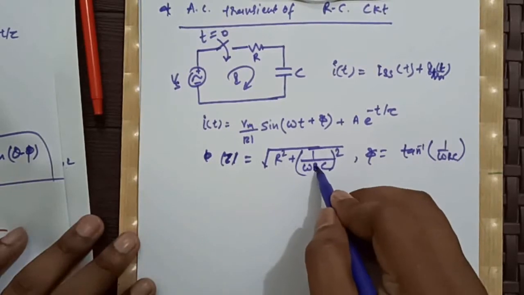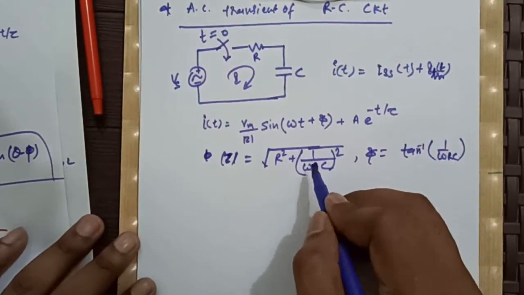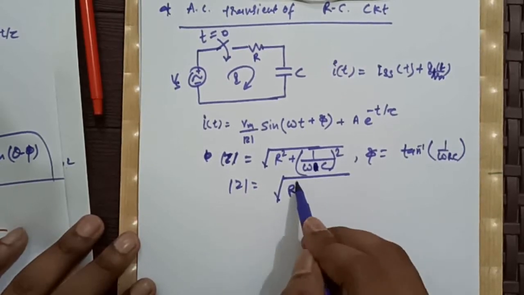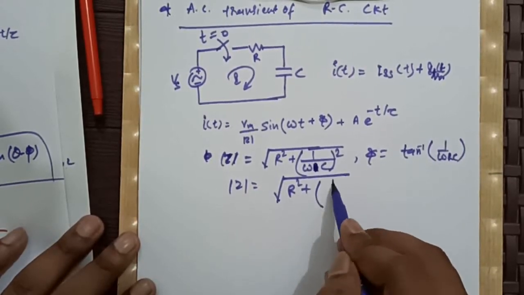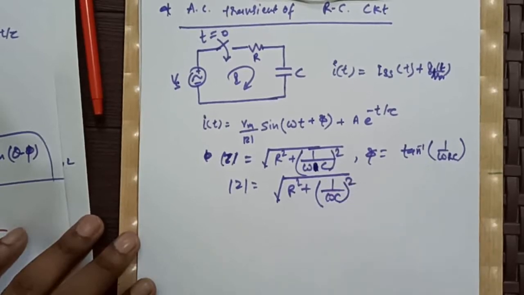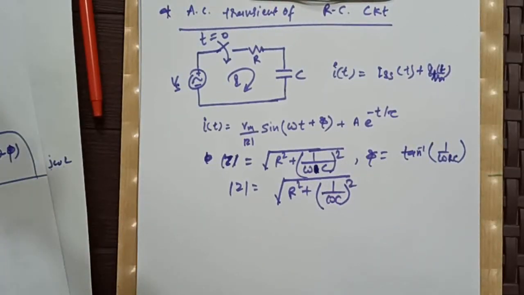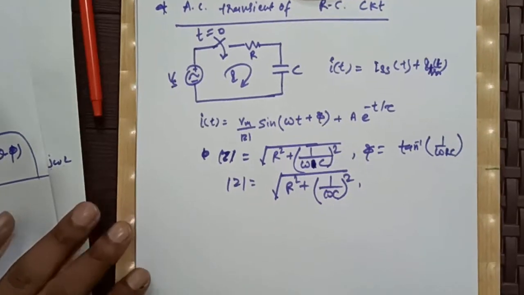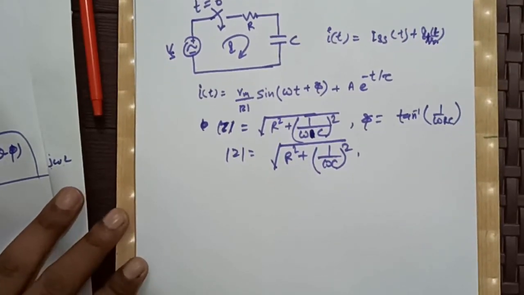Sorry, this will not be there. Our mod z will be root over R square, that is the real part, plus (1 by omega C) square, the imaginary part. This will be our mod z, this will be our phi, right?